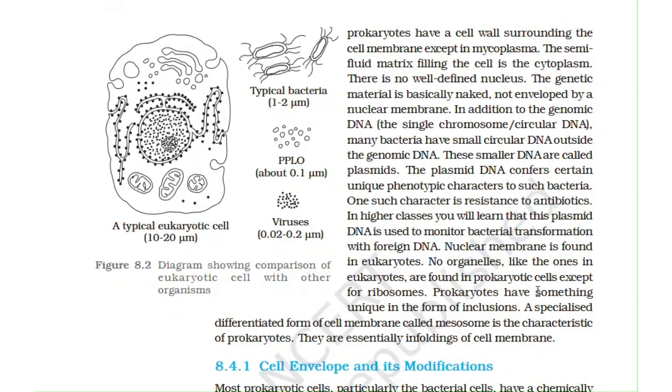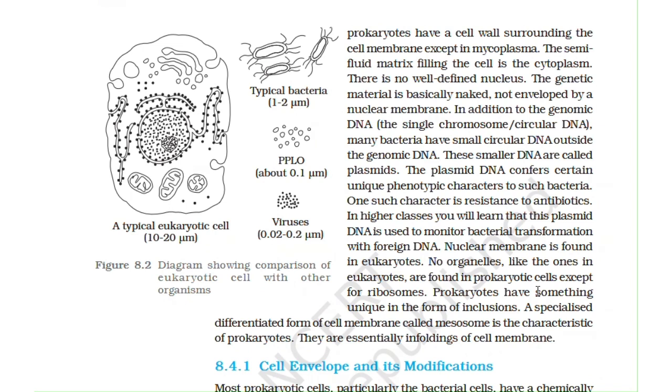In addition to the genomic DNA, the single chromosome or circular DNA, many bacteria have small circular DNA outside the genomic DNA. These smaller DNA are called plasmids. The plasmid DNA confers certain unique phenotypic characters to such bacteria. One such character is resistance to antibiotics. This DNA is used to monitor bacterial transformation with foreign DNA.